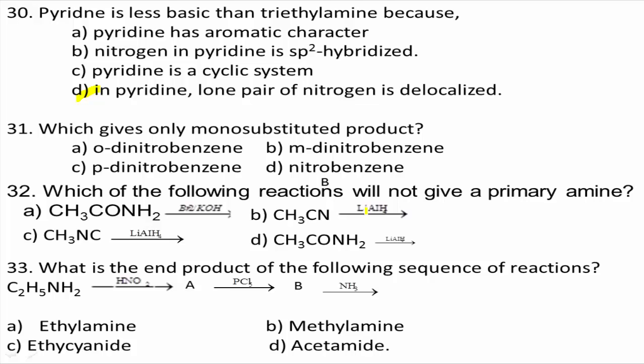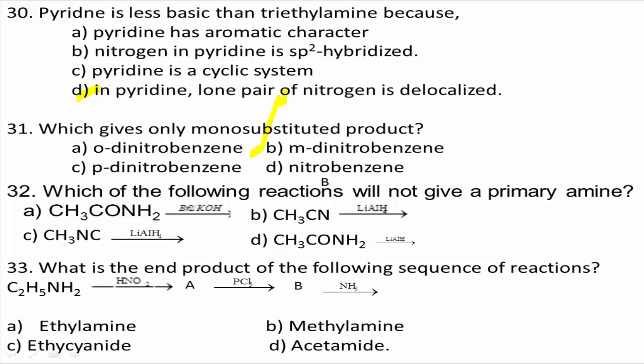When we observe the given options, meta-dinitrobenzene gives only one monosubstituted product because the NO2 group is a meta-directing group and only one meta position is possible in meta-dinitrobenzene. Therefore, the correct answer for this question is meta-dinitrobenzene.